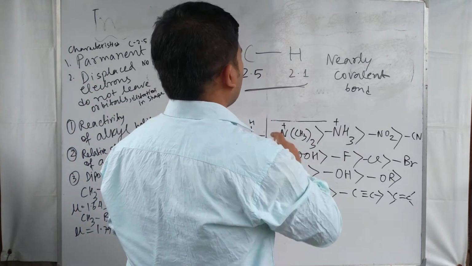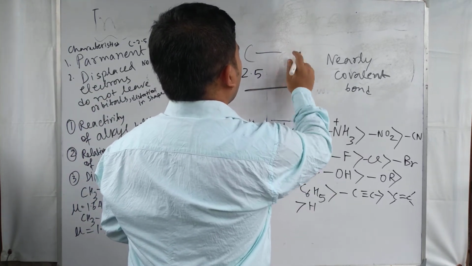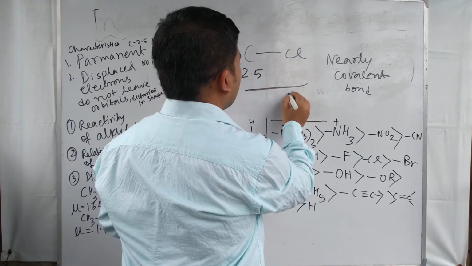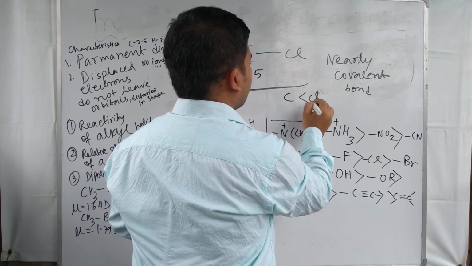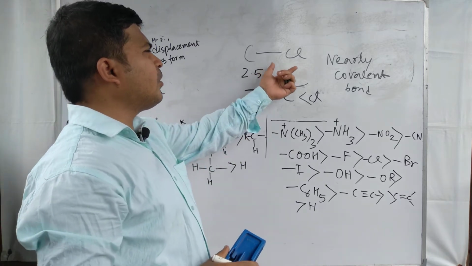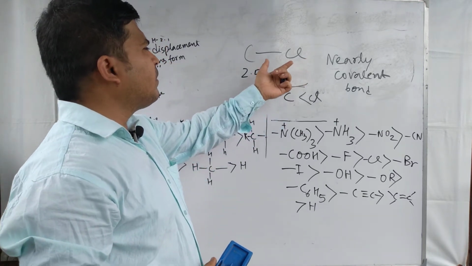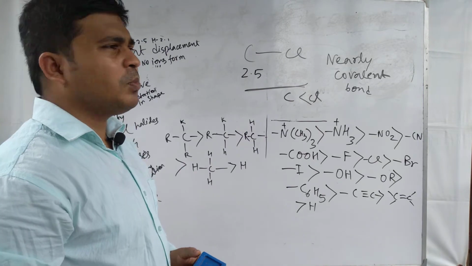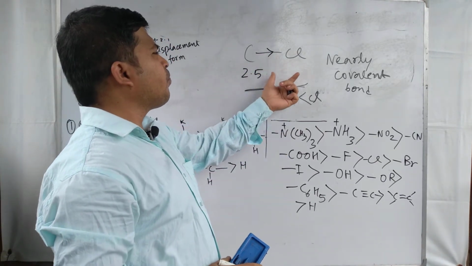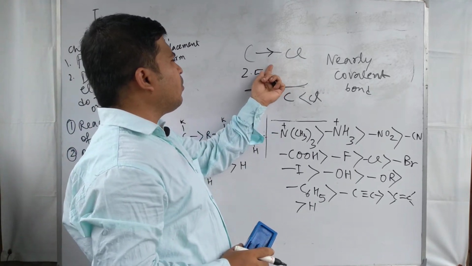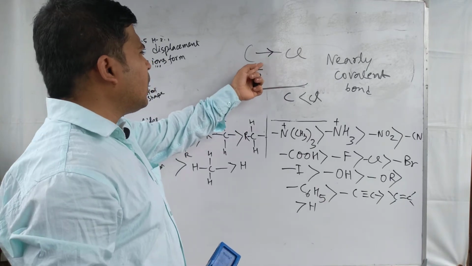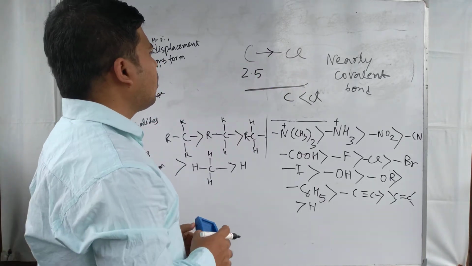Suppose a chlorine atom is attached to it. Chlorine has more electronegativity than carbon, so the electron pair shifts towards the chlorine atom because of the higher electronegativity of chlorine.